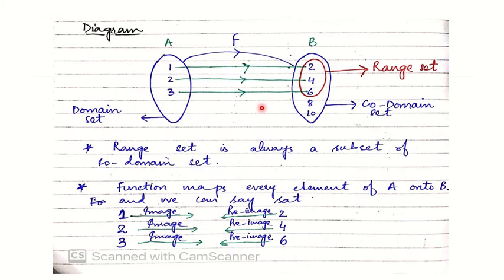The diagram of the previous example is shown, in which f maps elements of set A onto B. 1 has image 2, 2 has image 4, 3 has image 6. So this set A is the domain set, this set B is the codomain set, and the elements 2, 4, 6 are the range set. The range set is always a subset of the codomain set, and the function maps every element of A onto B. And you can say that 1 has image 2 and 2 has pre-image 1. 2 has image 4 and 4 is pre-image of 2. 3 has image 6 and 6 is pre-image of 3.